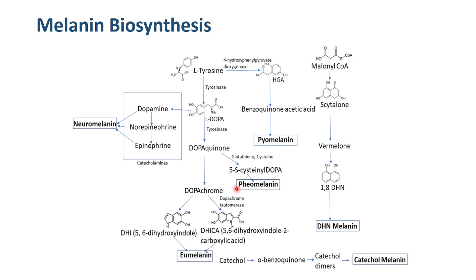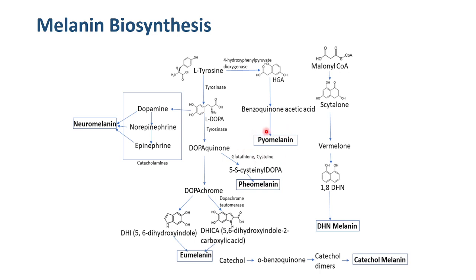Another melanin usually seen in humans is pheomelanin, usually seen in lips and nipples. This cysteine containing melanin is red in color. Usually, this melanin is widely seen in Caucasian people also. One of the widely seen melanins in bacteria is pyomelanin, usually produced by Pseudomonas type bacteria.